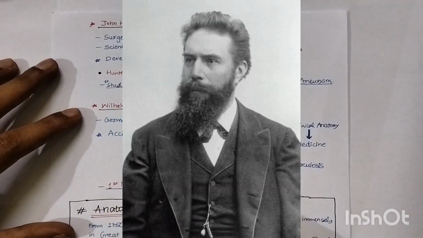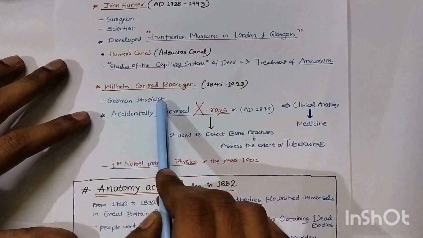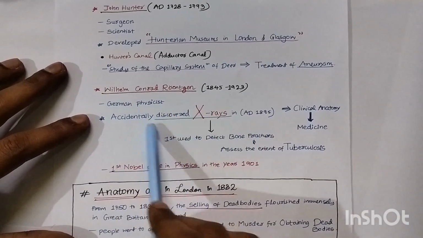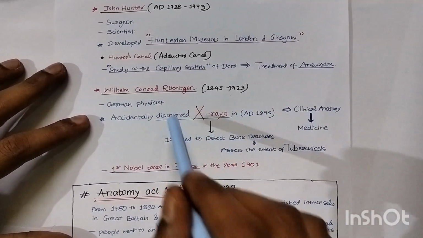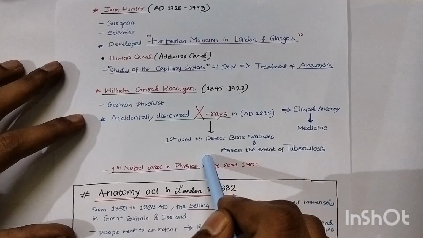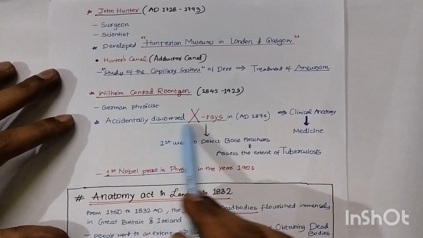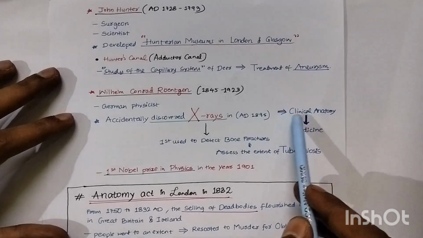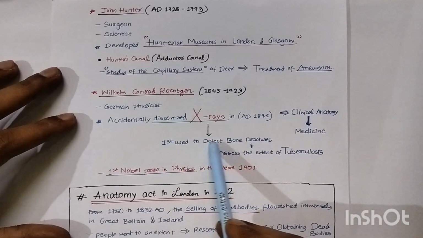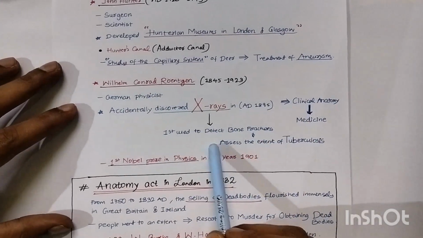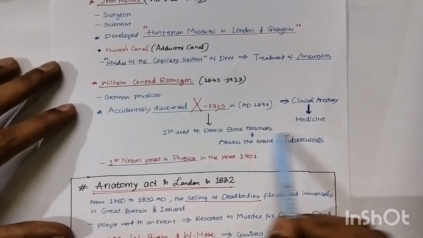Wilhelm Conrad Roentgen. It's very important because he discovered X-rays accidentally, but those accidental X-rays are now very useful in the medical field. He was a German physicist. In clinical anatomy and medicine these X-rays are very useful. First, they detect bone fractures. These X-rays also assess the extent of tuberculosis.